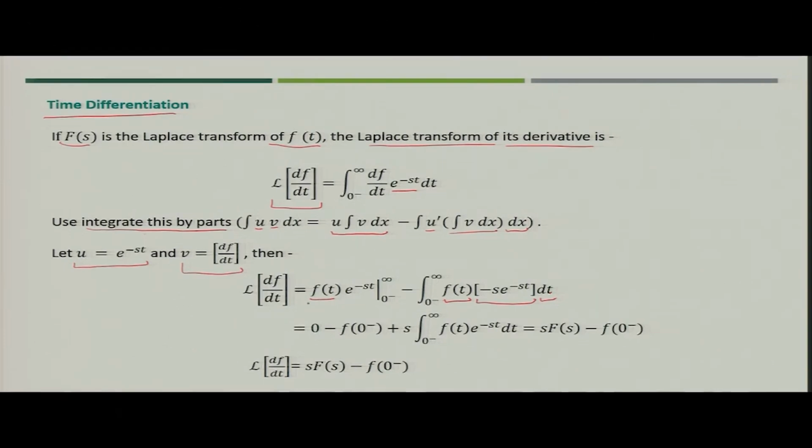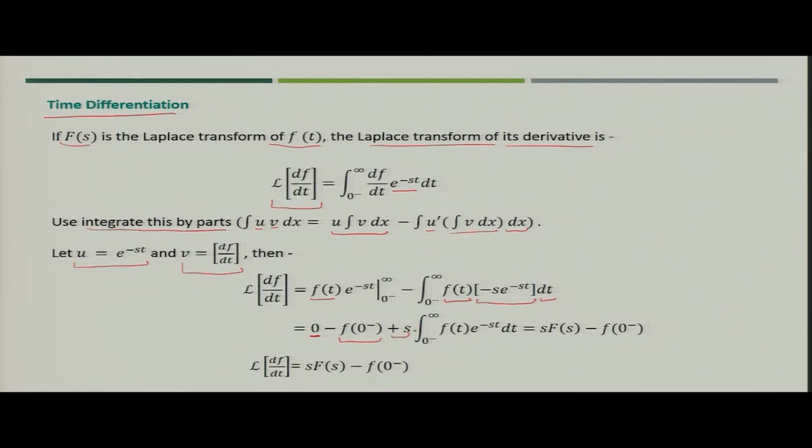So, now if you see this particular expression, when the value is infinity, this term will become 0. So, the whole function will be 0. So, at infinity the value will be 0. For 0, the e to the power minus st will become 1. So, at 0 the value of the function at 0 will be the value, plus, because minus s you can take it out, because s is constant when you are integrating with respect to t.